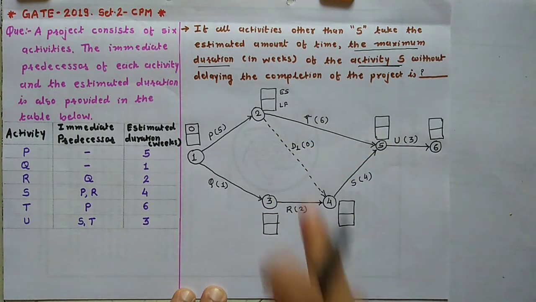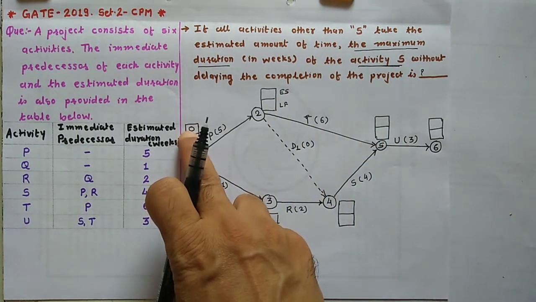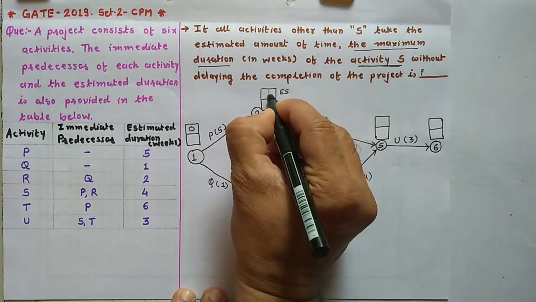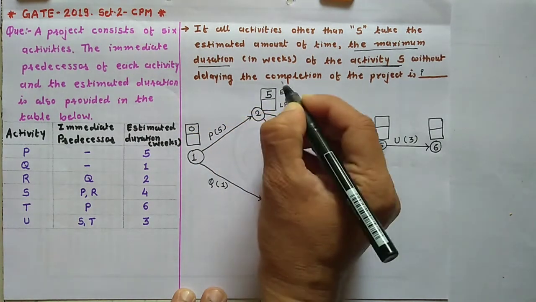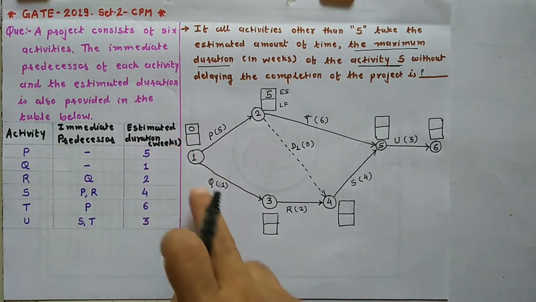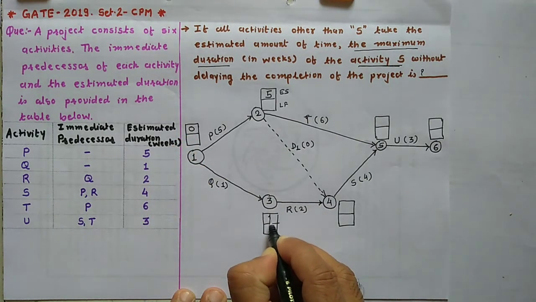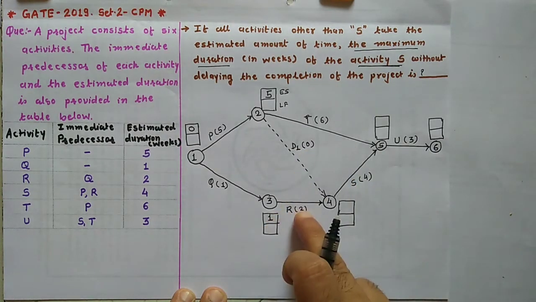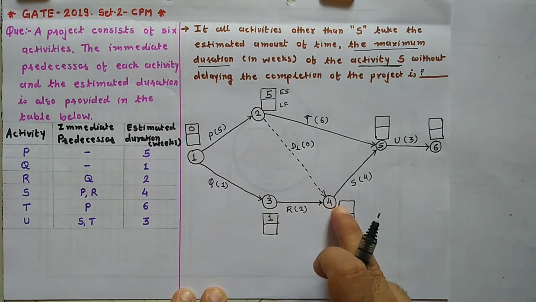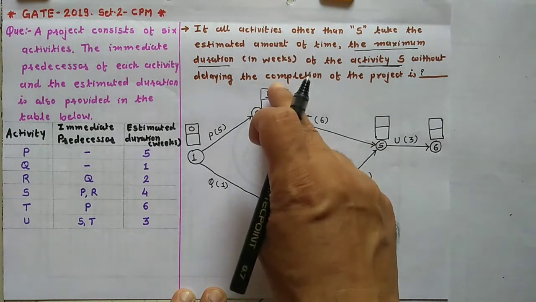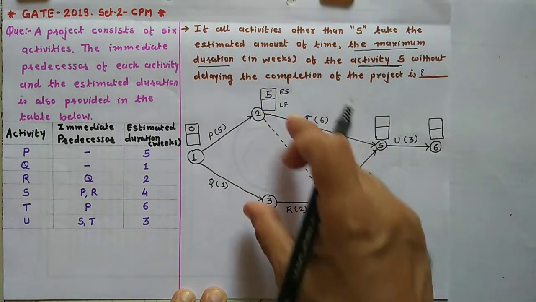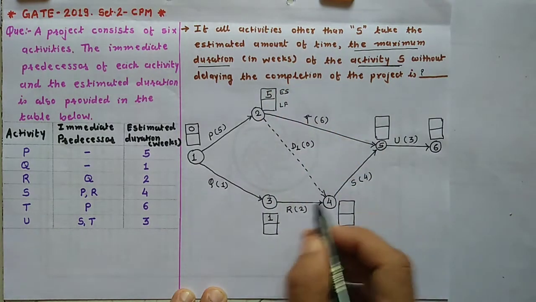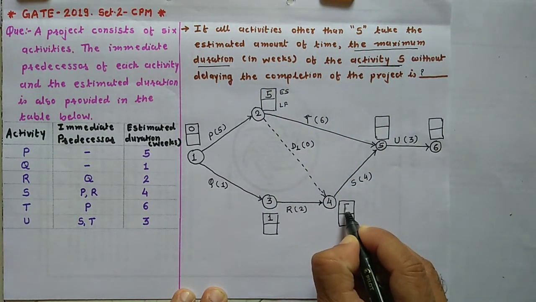The earliest start time is the earliest start time of tail event plus duration. So 0 plus 5 is equal to 5. Here 0 plus 1 is equal to 1. Here 1 plus 2 is equal to 3, but this activity is coming over here, so 5 plus 0, 5. So take the maximum from both activities. So 5 plus 0 is equal to 5 is the maximum, so take 5.